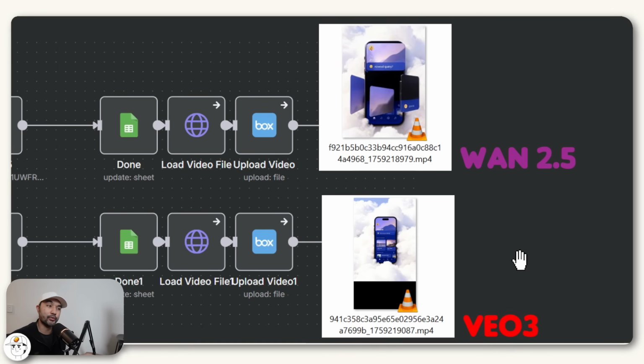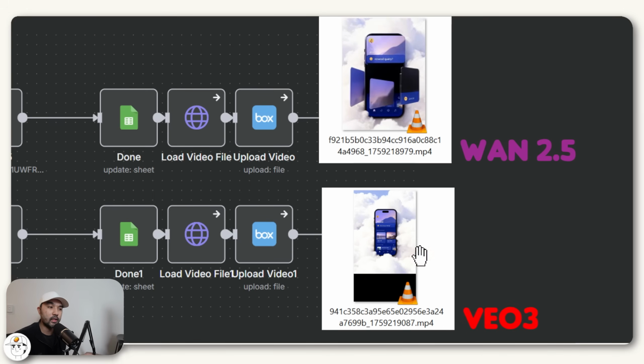Now, a couple of things to note there is that clearly for Wan2.5 and also for Veo3, the text adherence still needs a bit of improvement. But if you're just using this, say, for B-roll, then that footage is actually already usable. And then for Veo3, you may notice that there is a black bar here at the bottom.